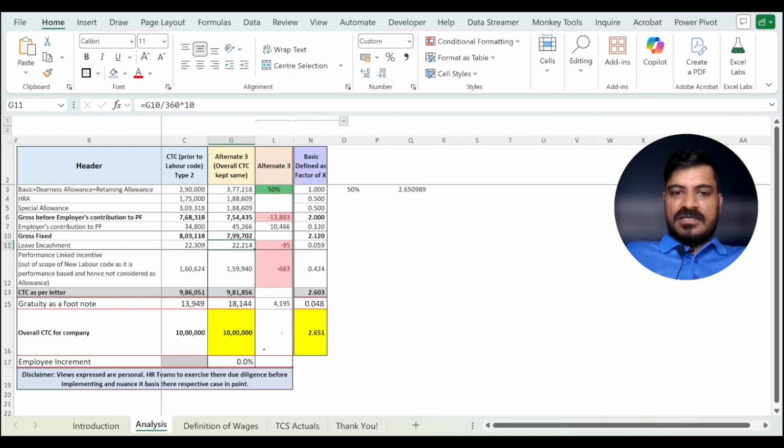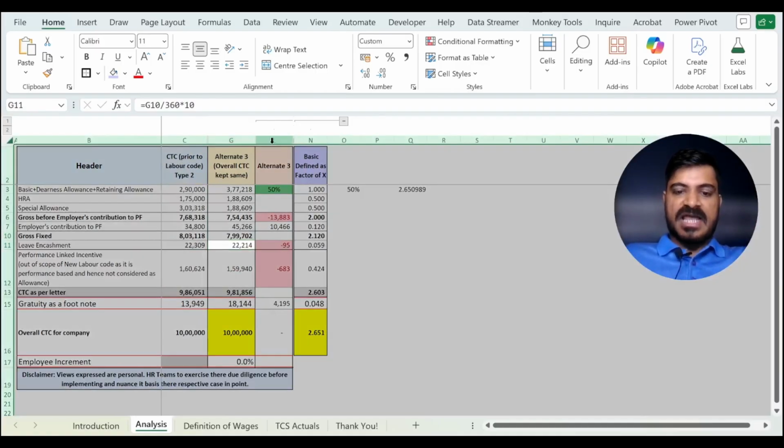Essentially, the employee is not getting anything in return or anything extra because the entire 10 lakh is frozen now. Everything else is back calculated. So, I will give this Excel as a download option. You can play with it, and you can fix your own way in which you want to operate the formula you want to give out as an organization. This is very useful for HR folks.